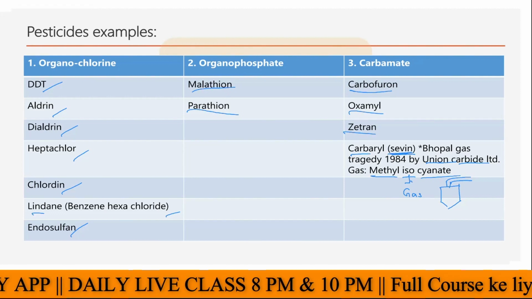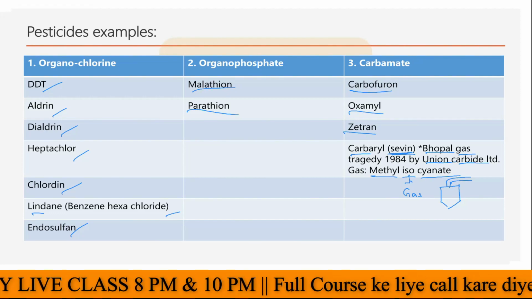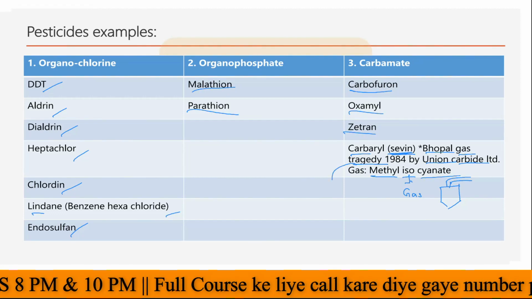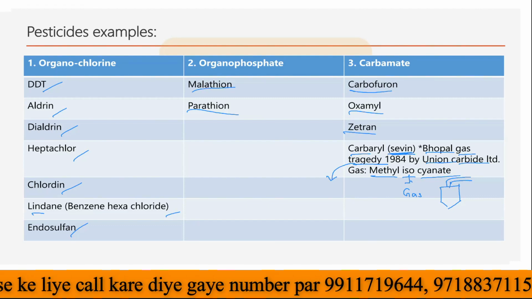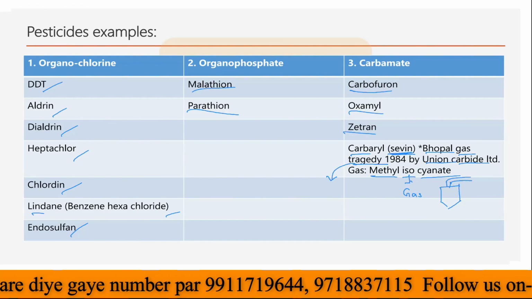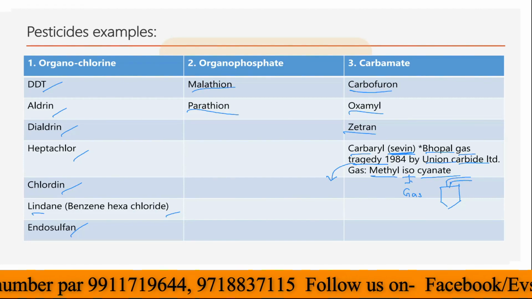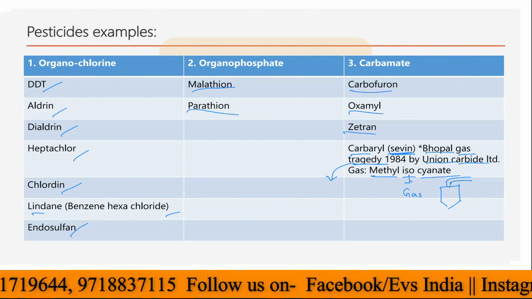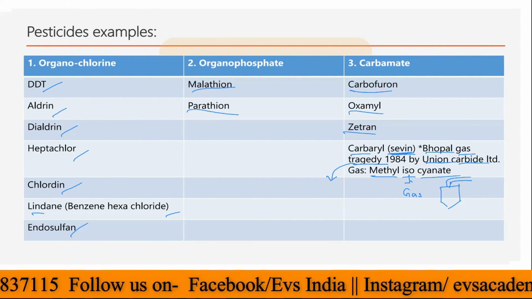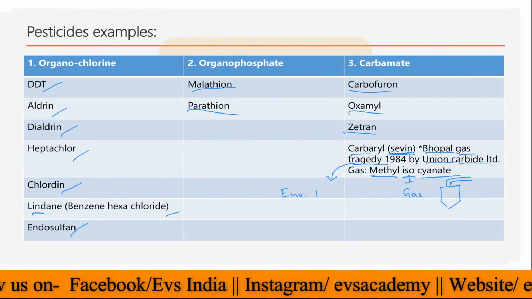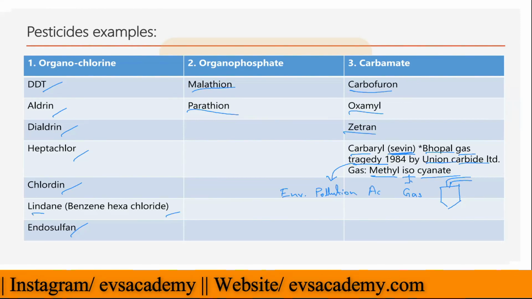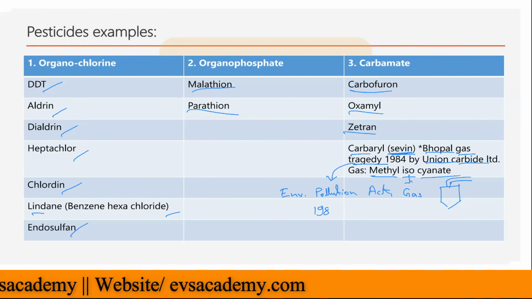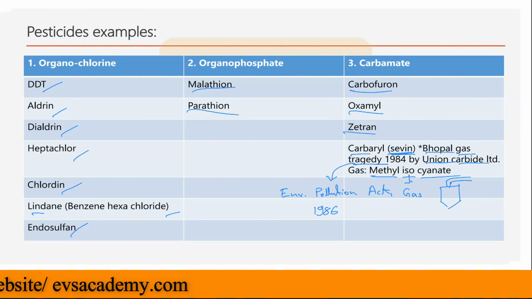And this Bhopal gas tragedy is the same tragedy which awakened the government to have some laws or protective rules and regulations, which will protect human beings and other organisms from such incidents. So that's why we have the Environmental Protection Act. This Environmental Protection Act of 1986 is a result of the Bhopal gas tragedy.